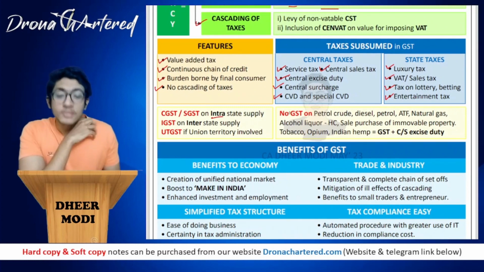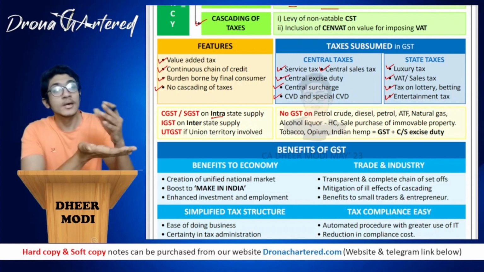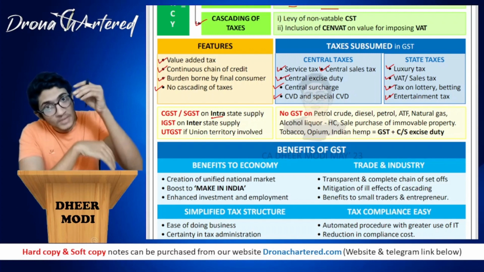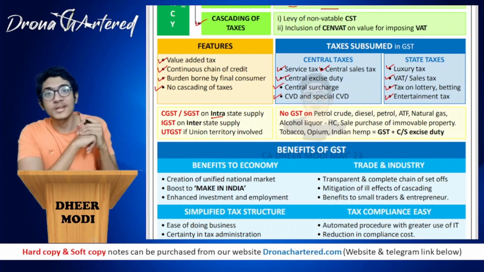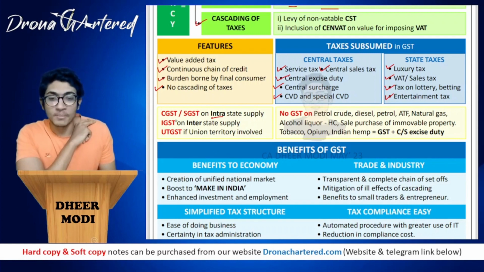Okay. Next comes your CGST and SGST. So now whenever you make an intra-state supply, that is, intra means within the same state. So whenever you are making a supply from one city in the state to another city in the same state, it has to be in the same state. In such a case, CGST and SGST will be applicable.